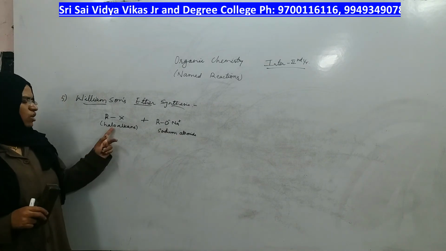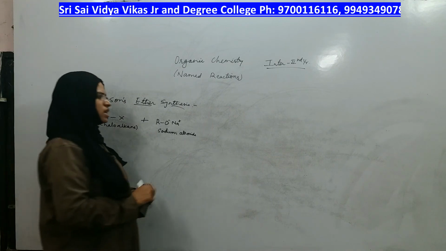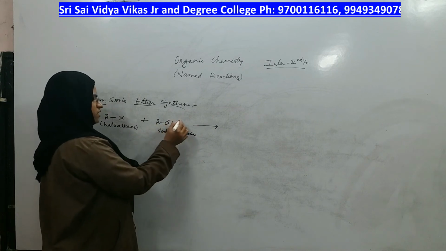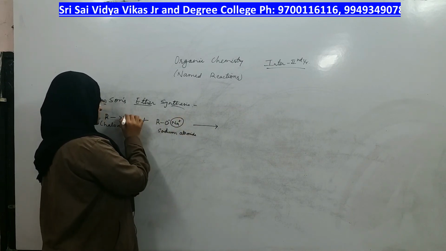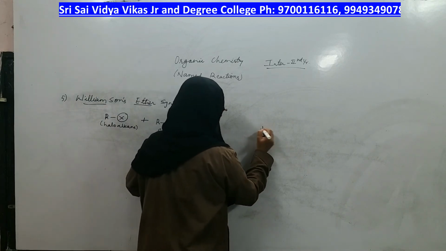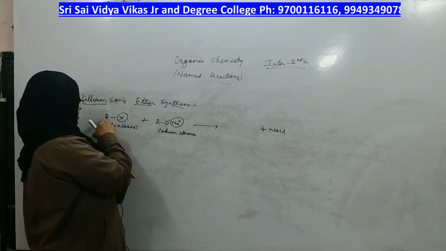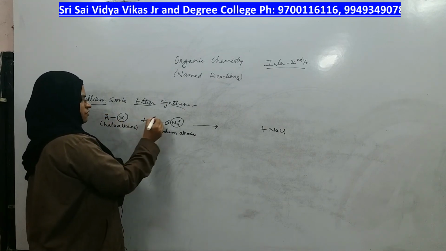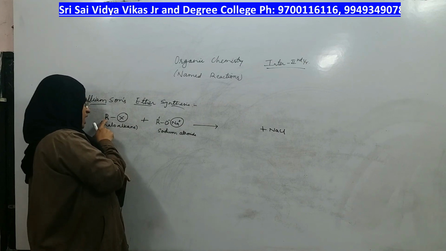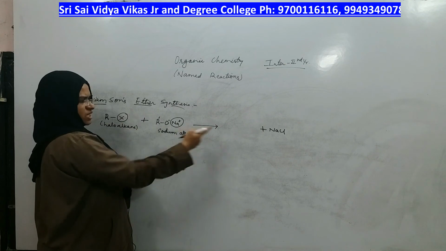If haloalkane reacts with sodium alkoxide, you get ether as a product, in which Na plus and Cl minus will be obtained as a byproduct. If this R group is different from this R group, let me differentiate both of them by taking R here and R dash here. So what happens if NaCl is formed there?